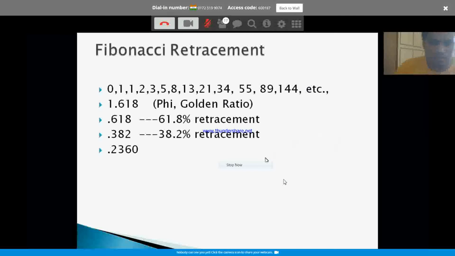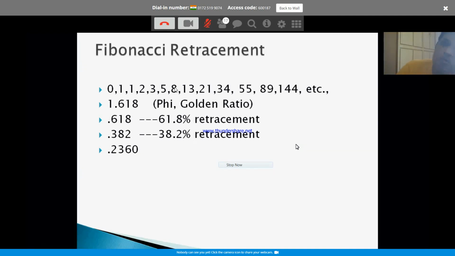Finally, I think this is probably the final chart. It has taken longer than I expected. Fibonacci retracement. What is the Fibonacci retracement? These are Fibonacci numbers. 0, 1, add these two will come 1, add these two will be 2, add these two will be 3, 3 plus 2 is 5, and so on and so forth.